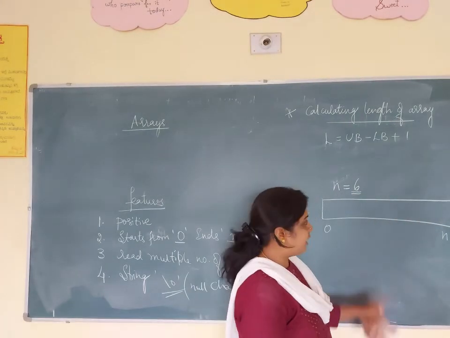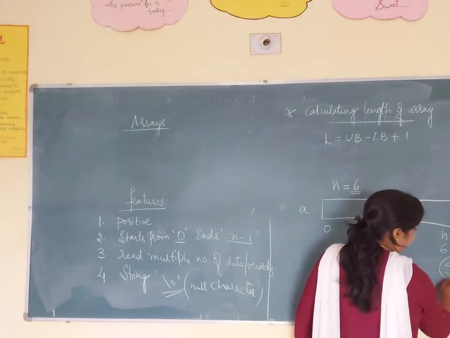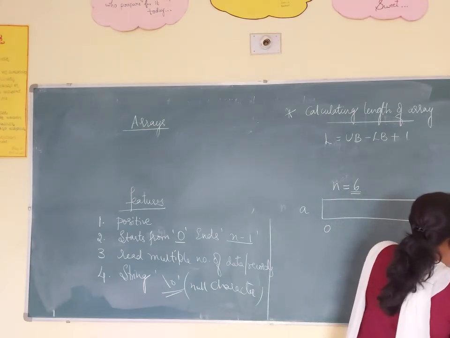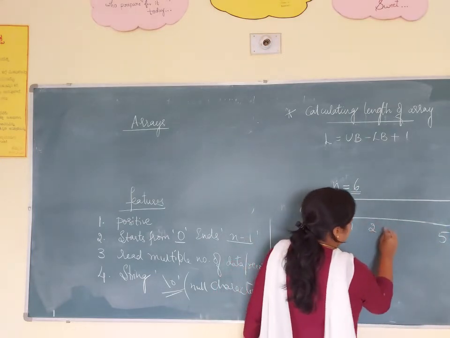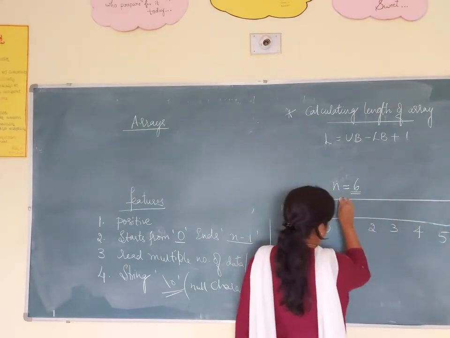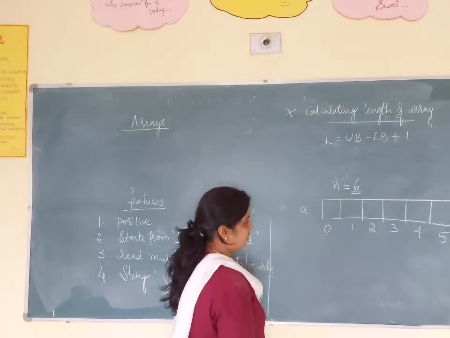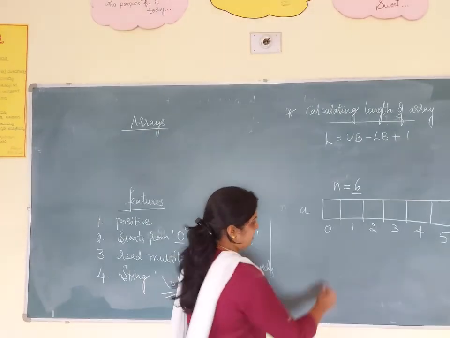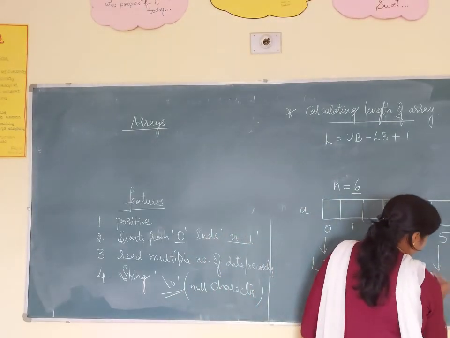What is my n value? 6. 6 minus 1, you will get 5. So this is 5. Now in this array, 0 is my lower bound and 5 is my upper bound.